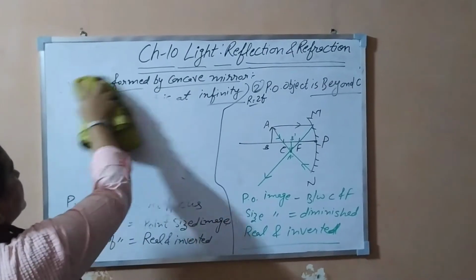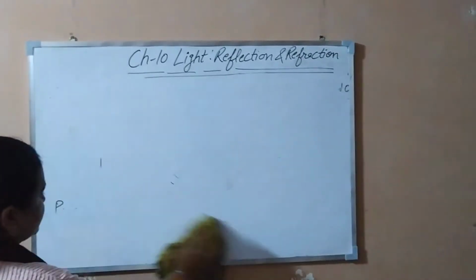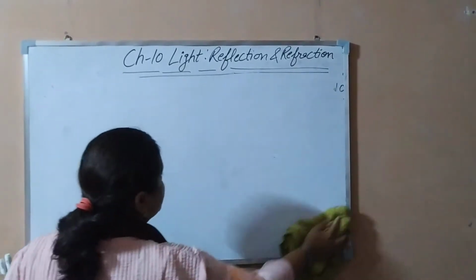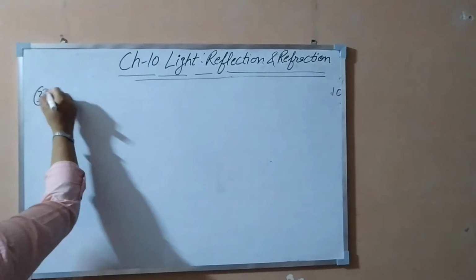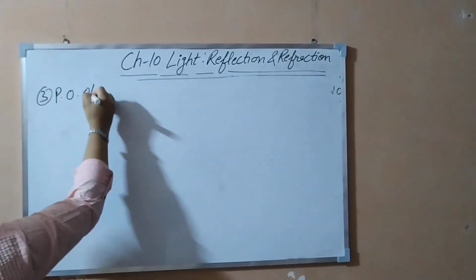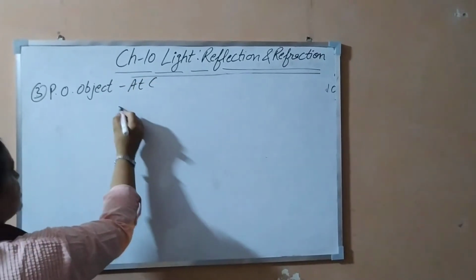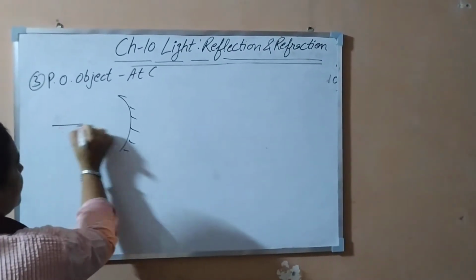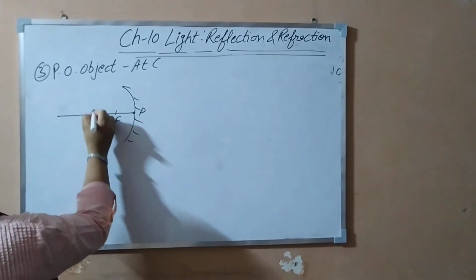So let's do the other cases. We are going near to the mirror. So this time the object would be situated at C. Now the third case, what is the position of the object? The position of the object is at C. So this is the concave mirror, pole, focus and center. The object is at C.